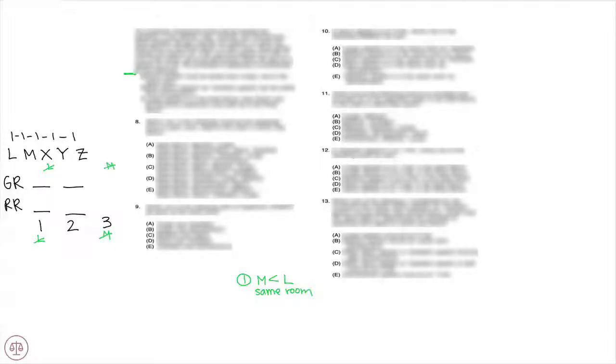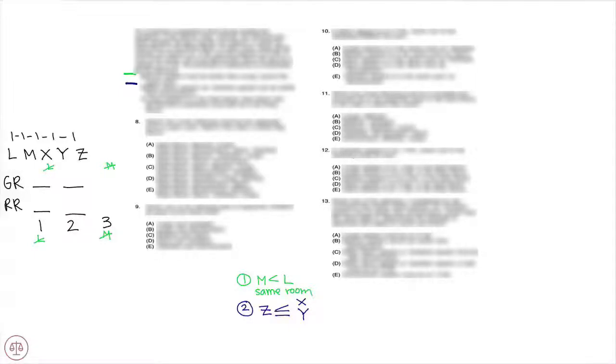Now, rule number 2. Neither X's speech nor Y's speech can be earlier than Z's. So that means that Z's speech is either going to be before or at the same time as X and Y. So remember, that's a tricky one. Just because neither X's speech nor Y's speech can be earlier than Z's doesn't mean that one of them can't be at the same time. Because remember, at 1 p.m. and 2 p.m., 2 people will be speaking just in 2 different rooms.